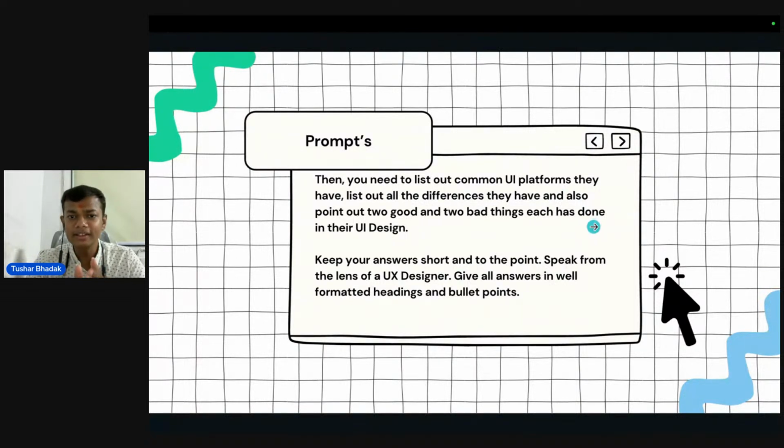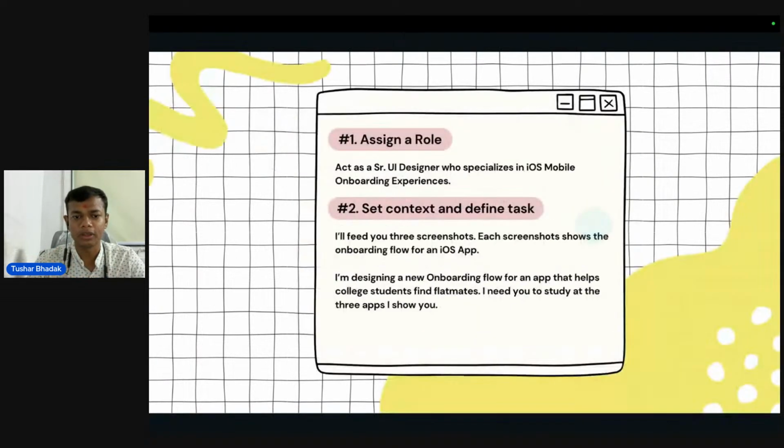Now let us break this prompt into the four basic steps. As we know, the first step was to assign a role. You see that we assigned a role by saying act as a senior UI designer who specializes in iOS mobile onboarding screen experiences. So this was the role. We had assigned a role to our agent. The second thing is set context and define the task. You have to set your own context and define your own task.